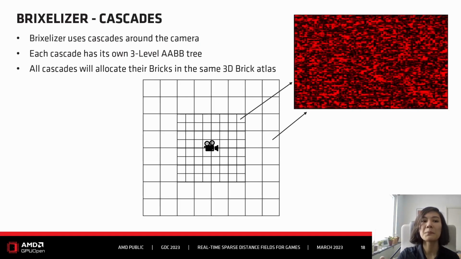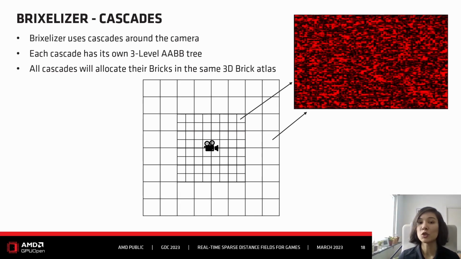Brixelizer uses cascades, and they're typically centered around the camera, to account for nearby objects and far away objects. Objects that are really close to the camera typically need a higher resolution than objects that are further away. This is also an optimization, because this way we save on resolution for objects that don't need it because they're so far away.